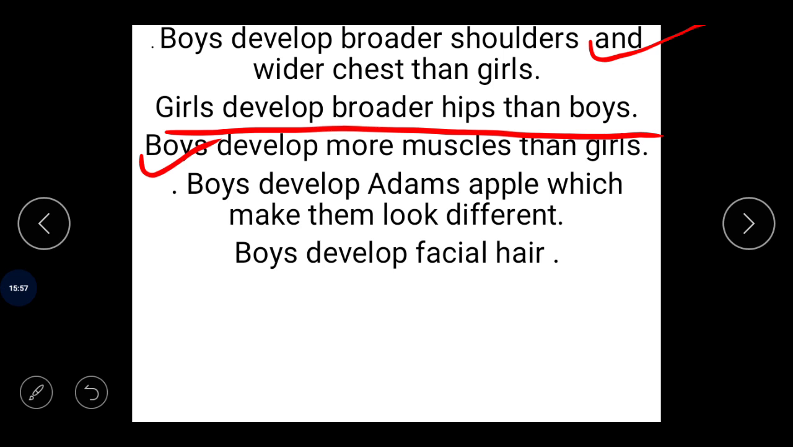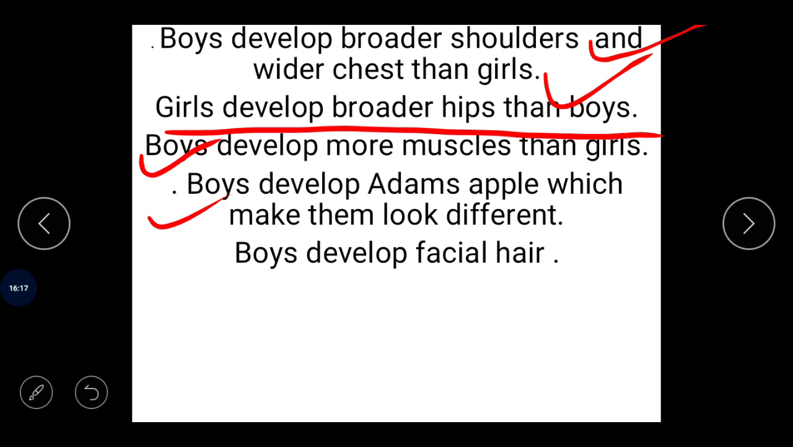This is the third one. And the second one I was going to tell you was that girls develop broader hips than the boys. Okay, we call that girls develop broader hips than that of the boys. Due to this change, the region below their waist becomes wider in girls.